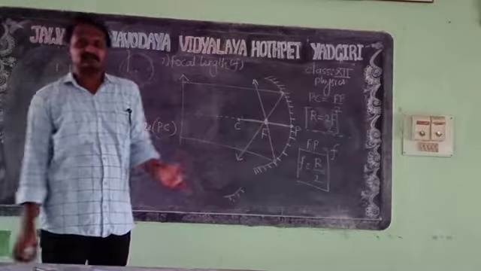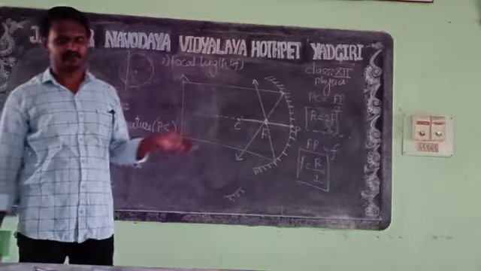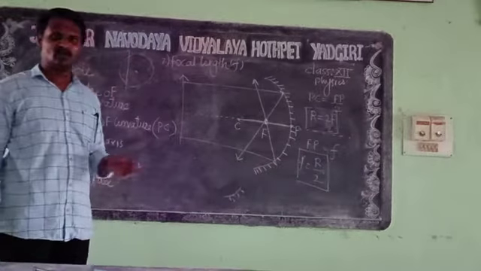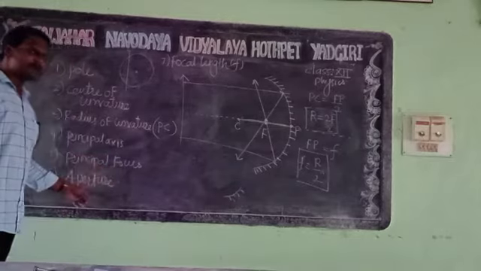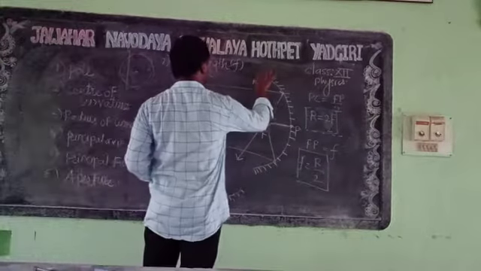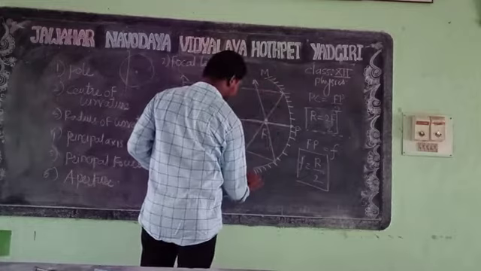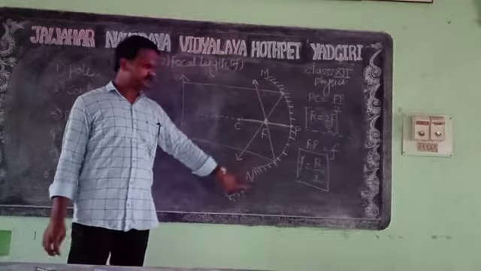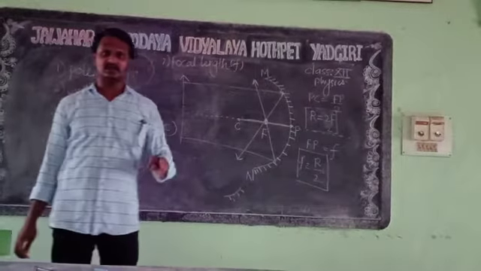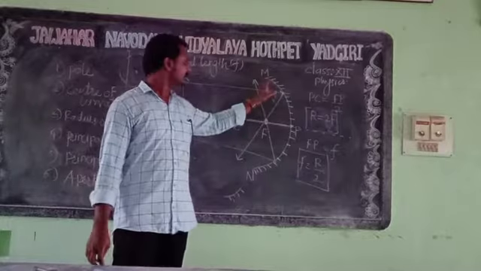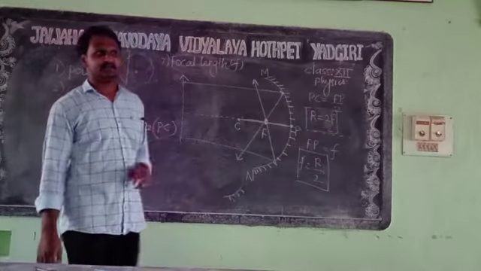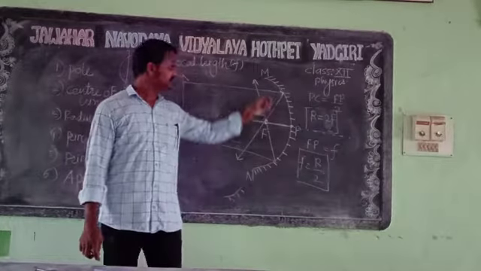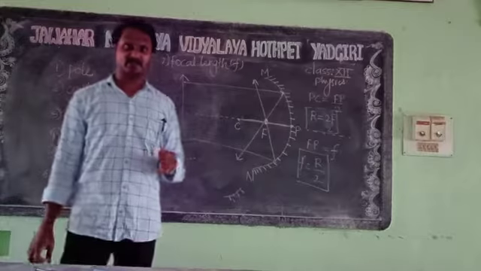So in an example also, if you get the value of the radius of curvature, you can find the value of focal length, which is half of the radius of curvature. The last part is the aperture. We can give it the name MN. This reflecting surface of the material is also called the aperture. In this case, the reflecting surface is this part, MN, so it is called the aperture.